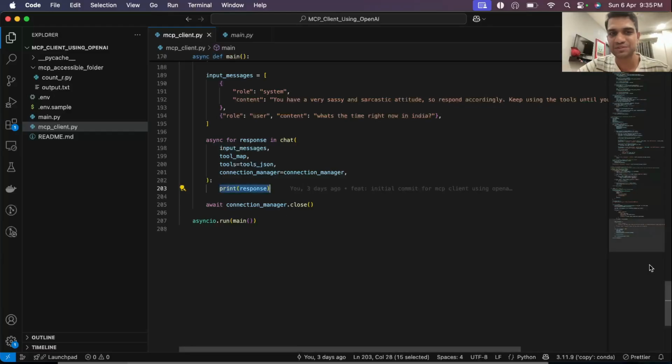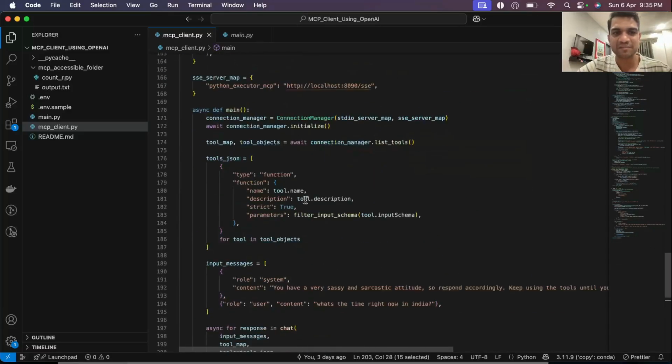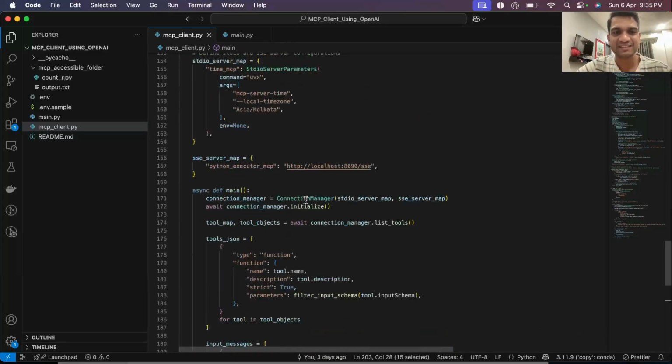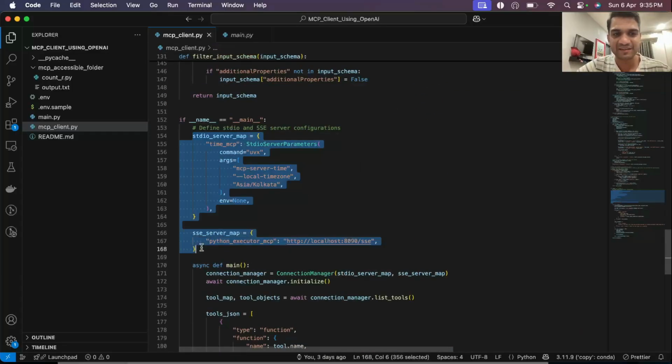Yeah, so I hope you understood this part. Once you have done this, you can basically connect to any number of MCP servers that are there by defining the arguments here, and the code just stays the same. So to summarize at a very high level, get a list of consolidated tools and call the tools based on which server that tool belongs to, because that server has that functionality for that particular tool. That's a very basic idea here.